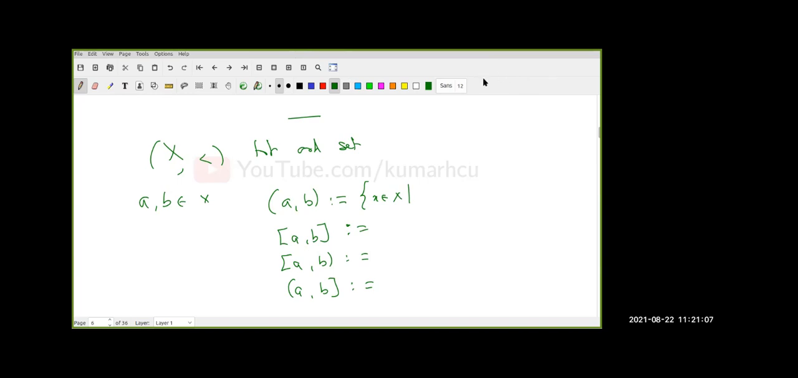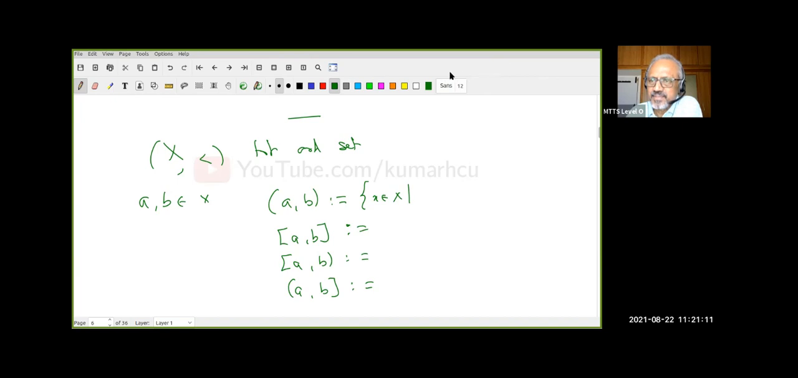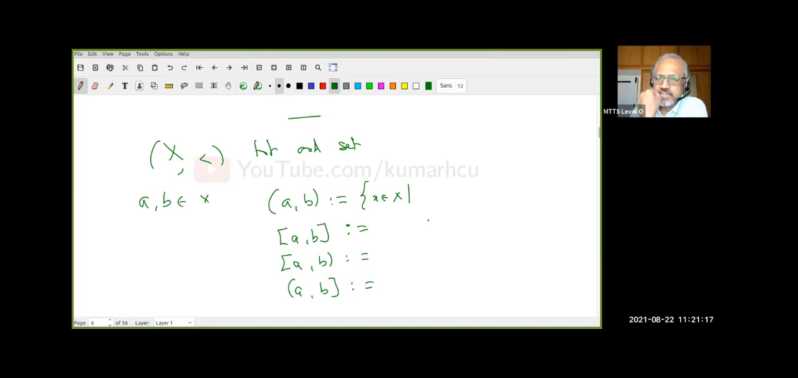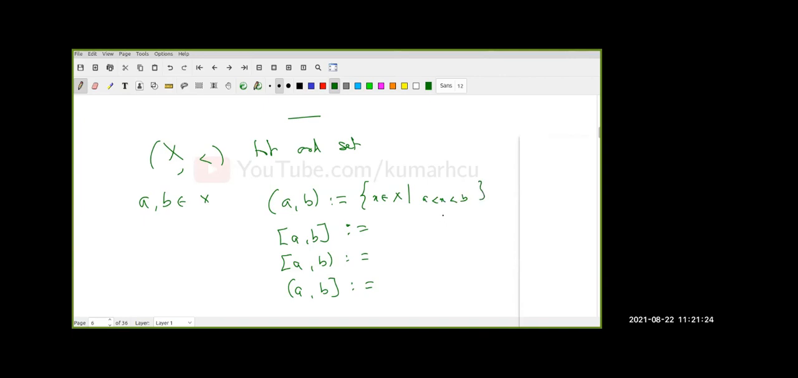Sir, the open interval AB is the set of all points x belonging to the reals such that A less than x less than B. But what is the meaning of the statement A less than x less than B? Sir, it means all the points x which are greater than A and less than B.